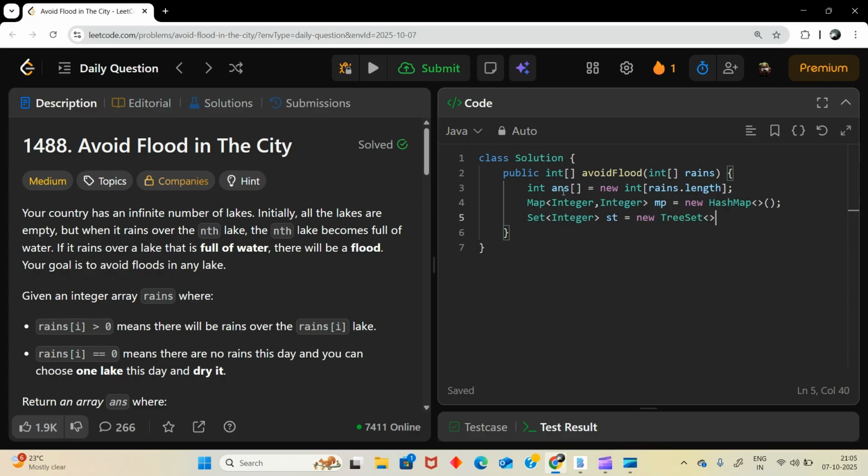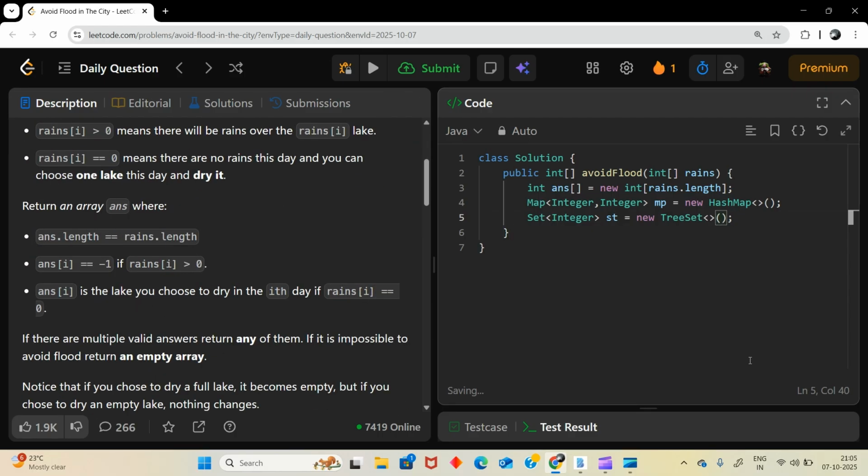Yes, what we are going to do is basically if I got the second time the same lake it is going to rain on that day, then what I will do is first time where I got that rain, after that if there is something with the value 0, if there is a dry day, then we can dry it, right?